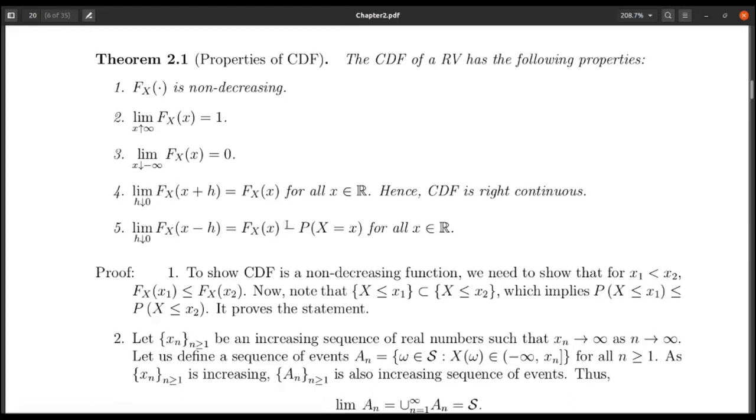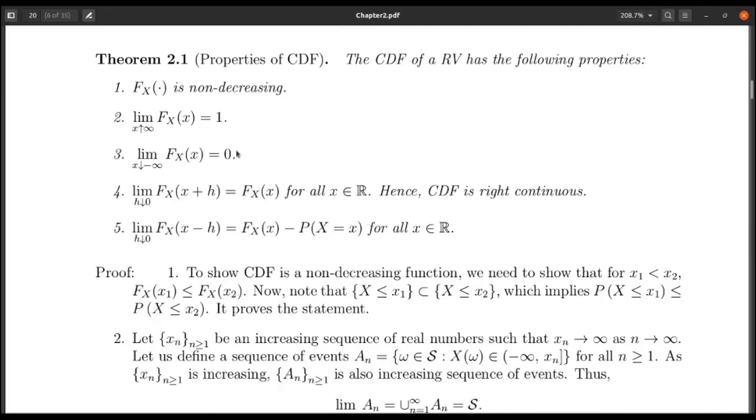Not only that, in your real analysis course, you must have seen this result that for a monotone function, there could be only a countable number of discontinuities. So the number of discontinuities of the cumulative distribution function will be countable.